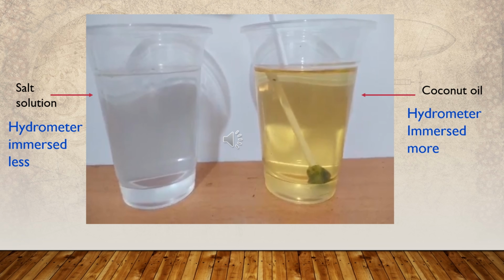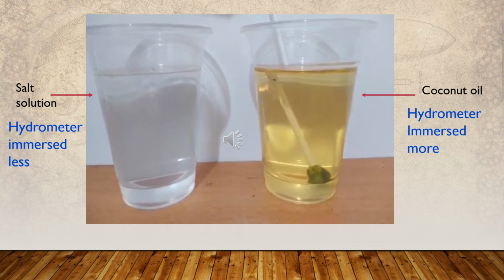We can make a simple hydrometer at home using a drinking straw and an amount of clay or drops of wax at the bottom of the drinking straw, in addition to lead shots. It gives a mass or weight to float the hydrometer vertically in the liquid. You can see here, in the salt solution, the hydrometer immerses less. But in coconut oil, the hydrometer is immersed more.